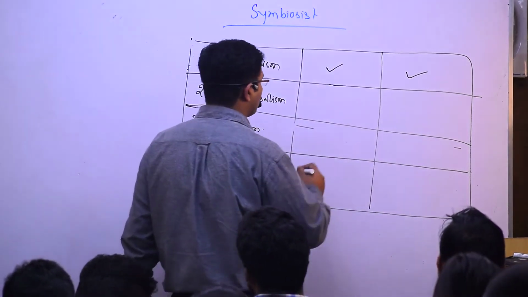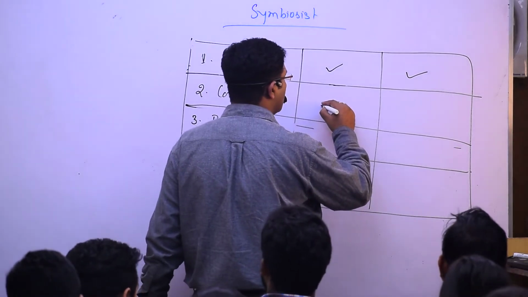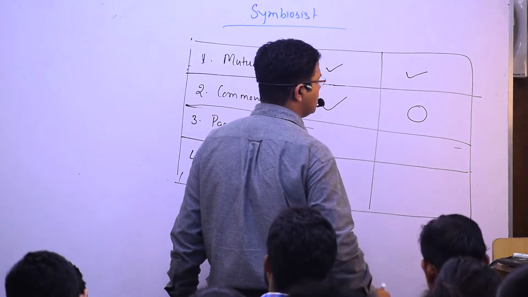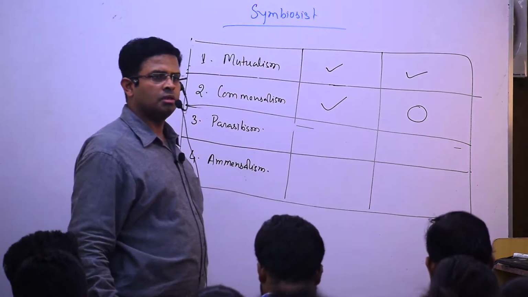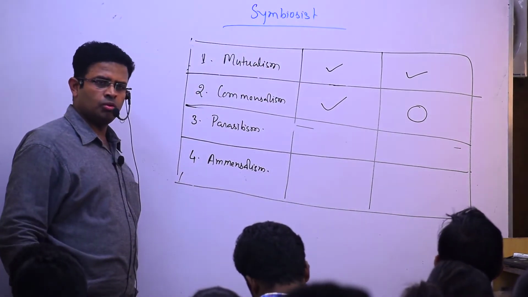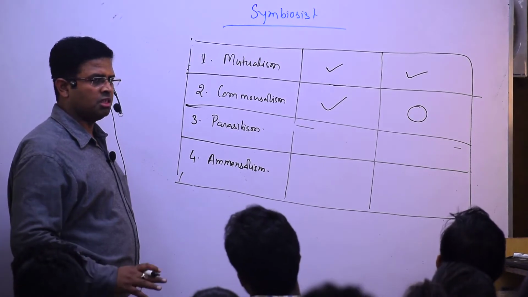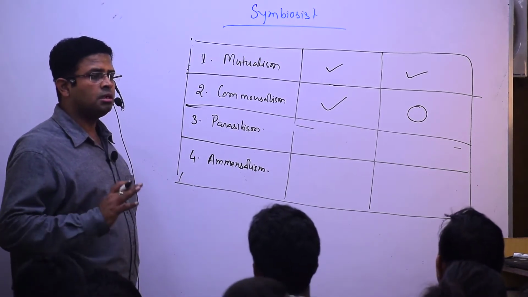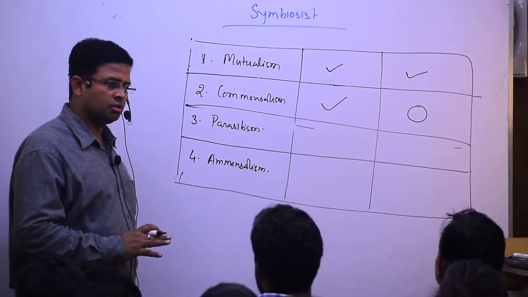And in the case of commensalism, one is benefiting but the other is unharmed. No harm. One is getting benefit but the other is unharmed. Understood?